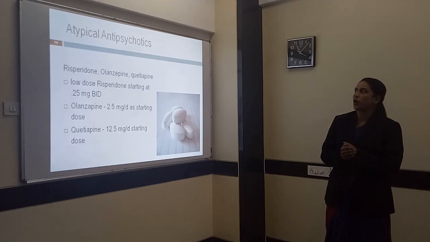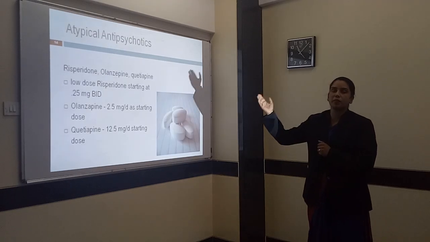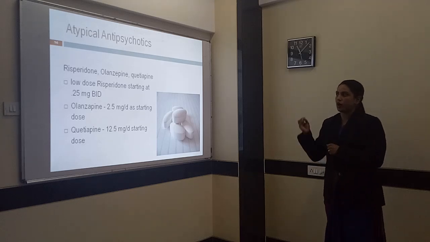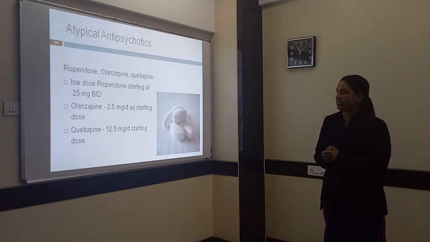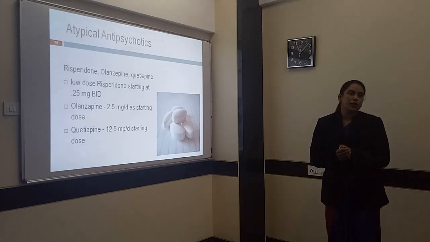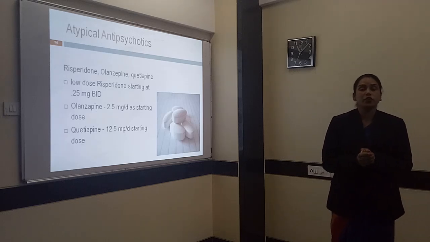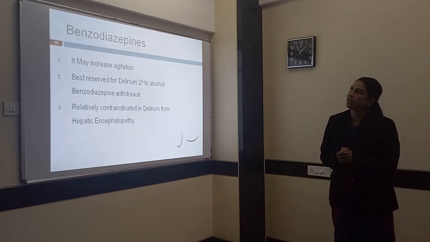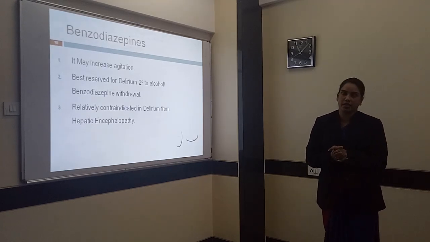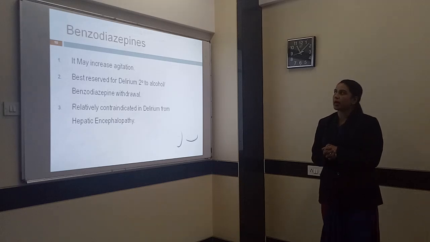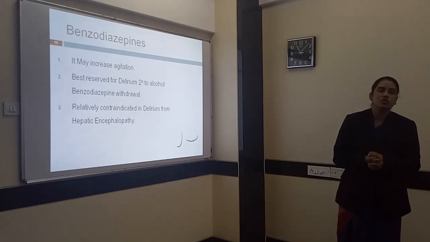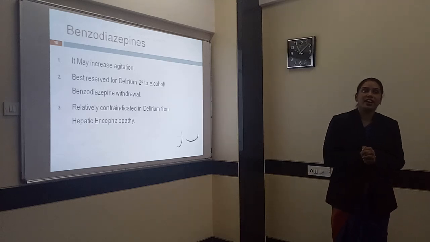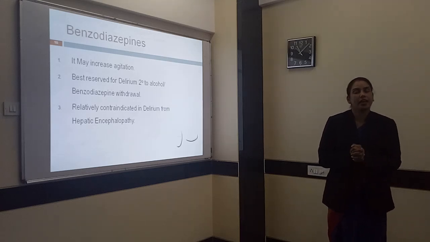Next are risperidone, olanzapine, and quetiapine. The dosage of risperidone is 0.25 mg BD and olanzapine is 2.5 mg per day. Last one is quetiapine, given at a dosage of 12.5 mg per day. Next we will see benzodiazepines. Benzodiazepines may increase agitation, are best reserved for delirium from alcohol withdrawal, and are relatively contraindicated in delirium from hepatic encephalopathy.